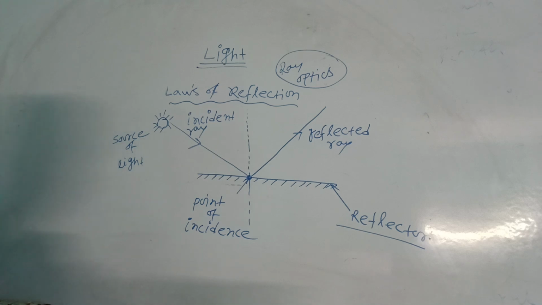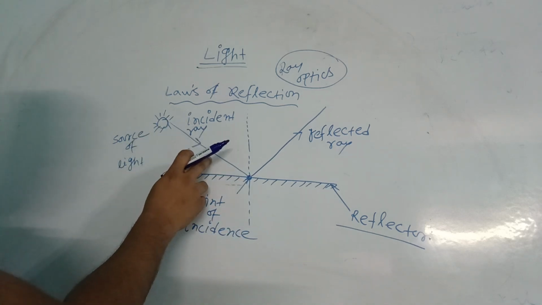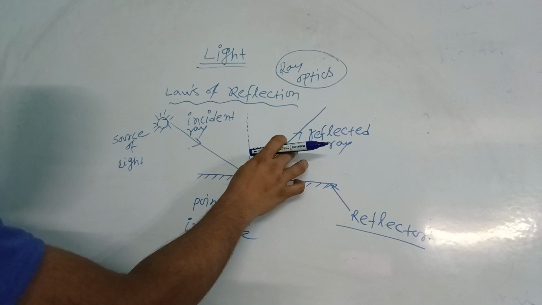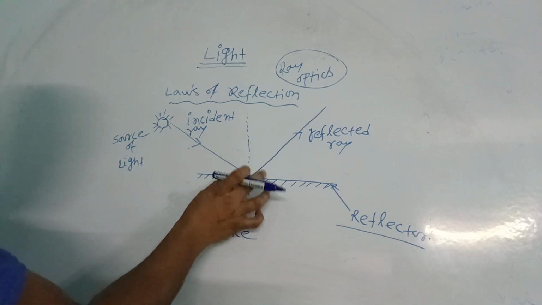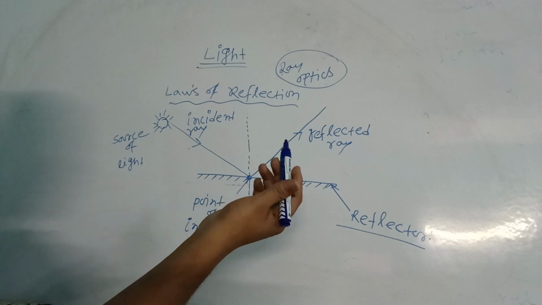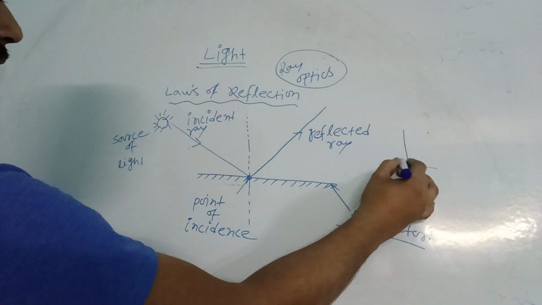Okay, so don't confuse. Simply try to understand. This is the incident ray, this is the reflected ray. After the reflection it will reflect. This one is the reflector and this is the normal. This normal is perpendicular to the surface. Normal means this one. Here is a straight line, another straight line, they intersect each other.